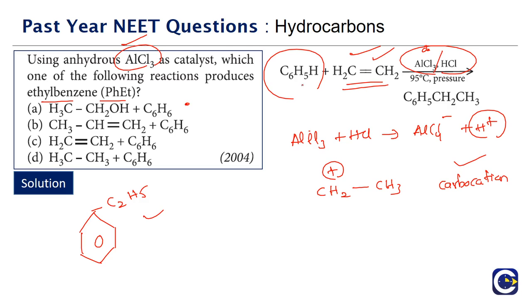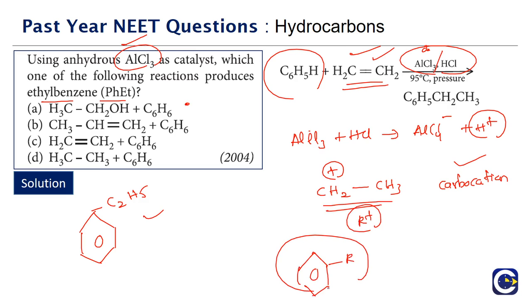When the carbocation undergoes electrophilic substitution, this is the R group, and the electrophilic substitution is going to give us the substitution of the alkyl group onto the benzene ring. So finally we get CH2CH3 on the benzene ring, which is our ethyl benzene. So if we perform the reaction of ethene with benzene in the presence of the Lewis acid, we will be able to get ethyl benzene as the product.